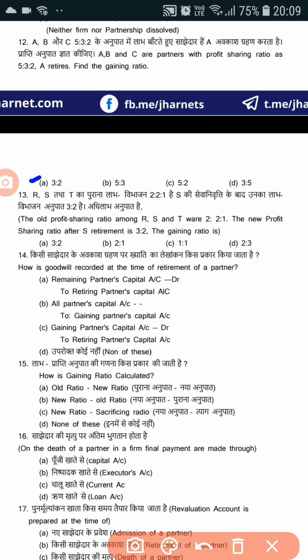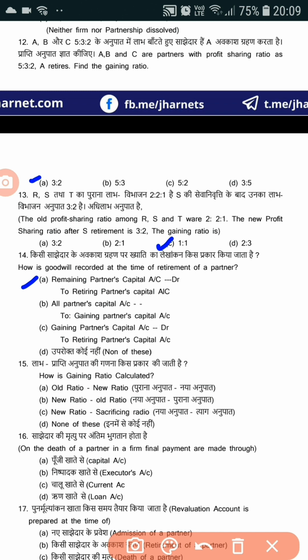Now you just do one thing. Subtract 2/5 from 3/5 for R and subtract 1/5 from 2/5 for T. Thus we will get 1/5 for both the partners. So the ratio will be 1:1. So the correct option will be 1:1. Now look at question number 14. How is goodwill recorded at the time of retirement of a partner? So the correct option is A.